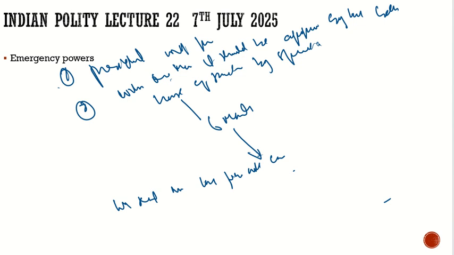There is a difference between the national emergency and the president's rule. In the president's rule, which we will discuss later, we will see that it has a limit. The maximum time period is 3 years. But in the national emergency, there is no such limit. Now let's see how it is revoked.